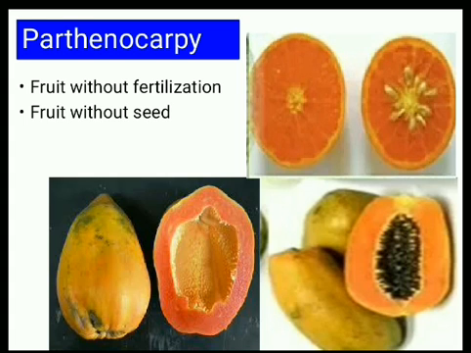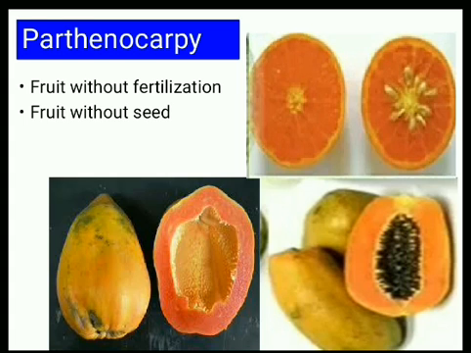But by applying a particular type of chemical on the flower, the ovary is stimulated to form the fruit without seed.